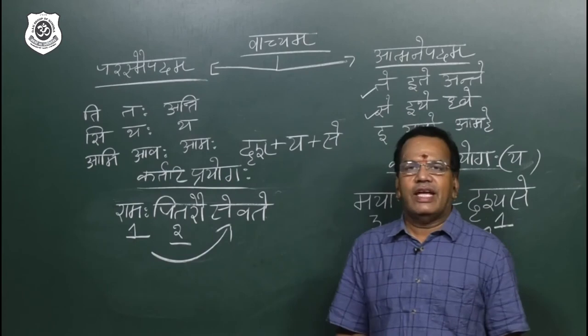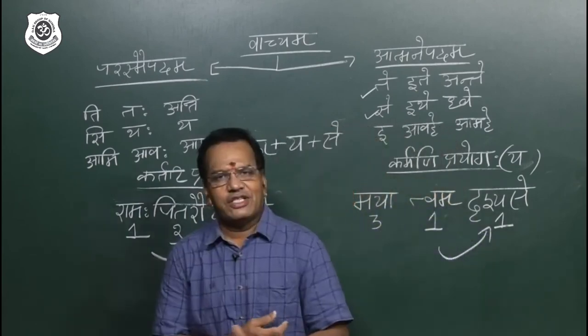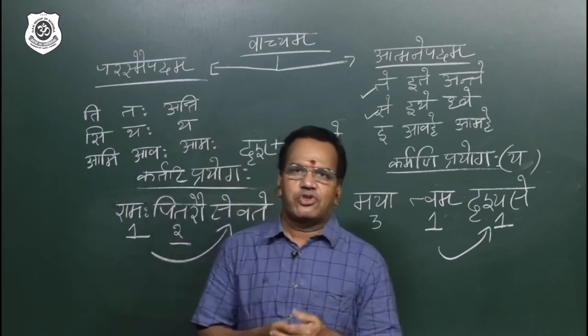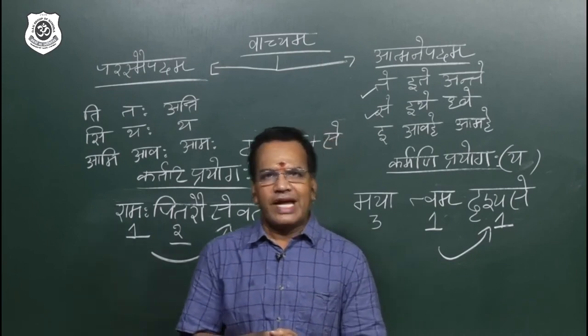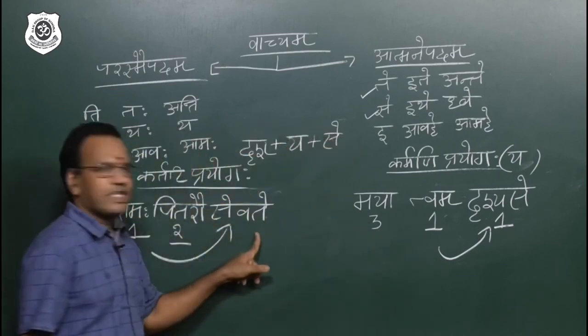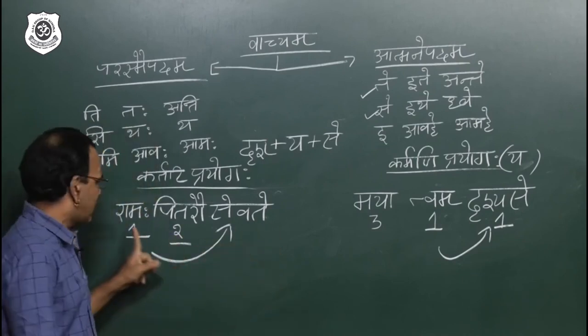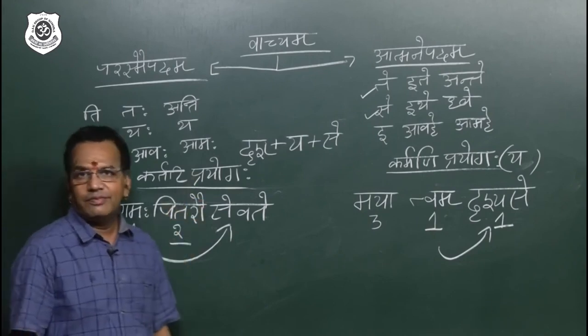Ramaha pitarau sevate. Ram is doing service to his parents. Ekashesha dvandva: when Ram says pitarau, meaning my father and mother, that is understood. Right. So Ramaha pitarau sevate. Here what happened? The verb is reacting according to the subject, therefore it comes under kartari prayogaha.